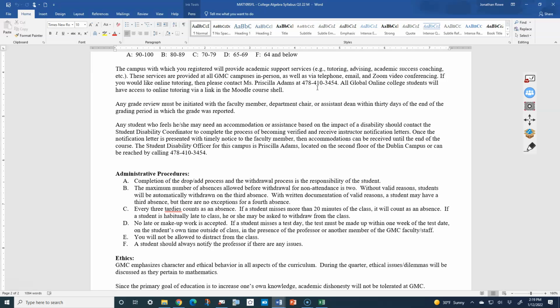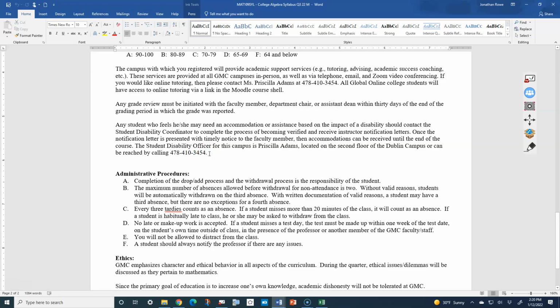Any grade review must be initiated with the faculty member, department chair, or assistant dean within 30 days of the end of the grading period in which the grade was reported. Any student who feels he or she may need an accommodation or assistance based on the impact of a disability should contact the student disability coordinator to complete the process of becoming verified and receive instructor notification letters. Once the notification letter is presented with timely notice to the faculty member, then accommodations can be received until the end of the course. The student disability officer for this campus is Ms. Priscilla Adams. Again, her number is right here. That's her number. And her office is on the 2nd floor of the Dublin campus. Her number is listed right here also.